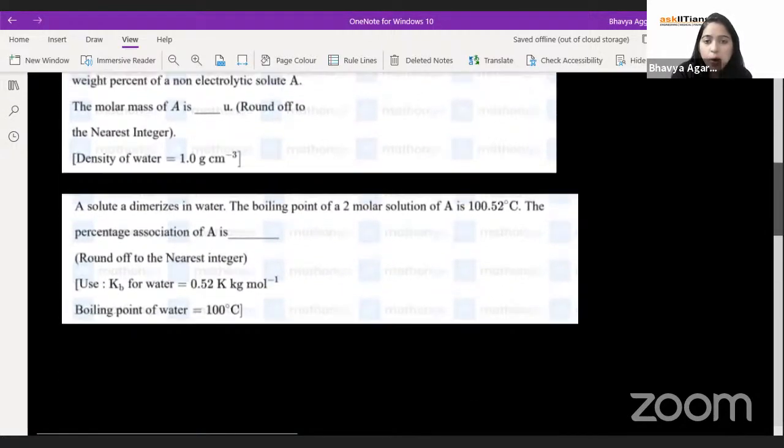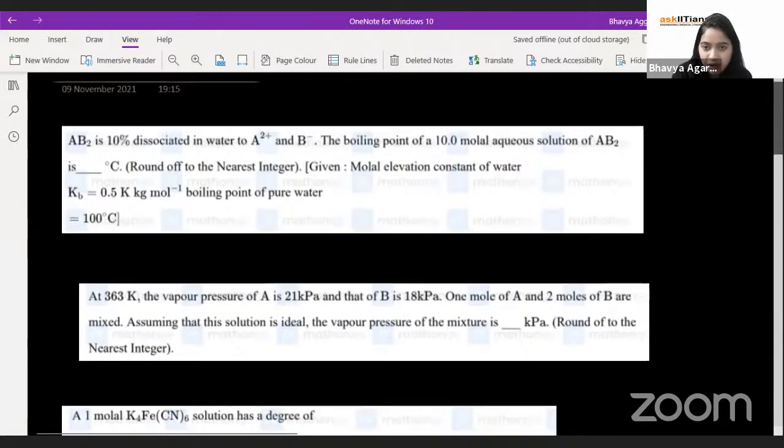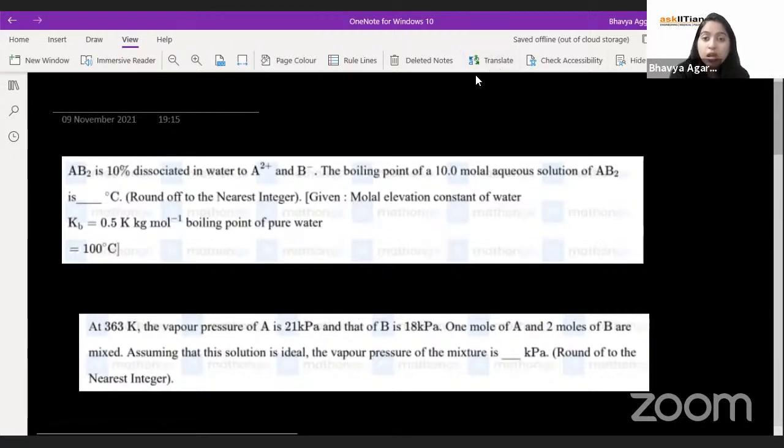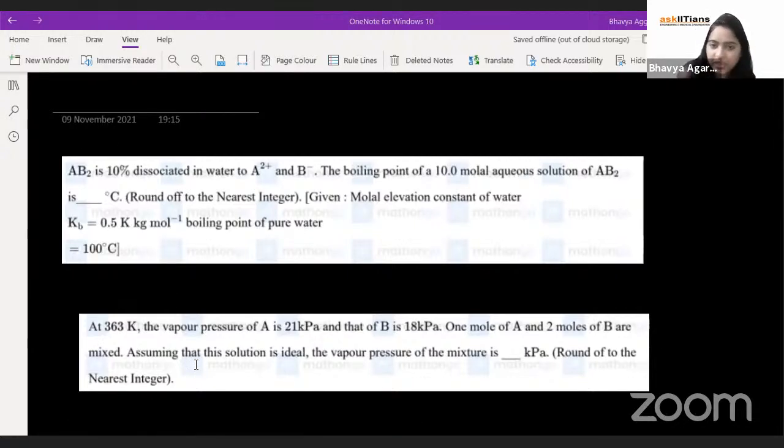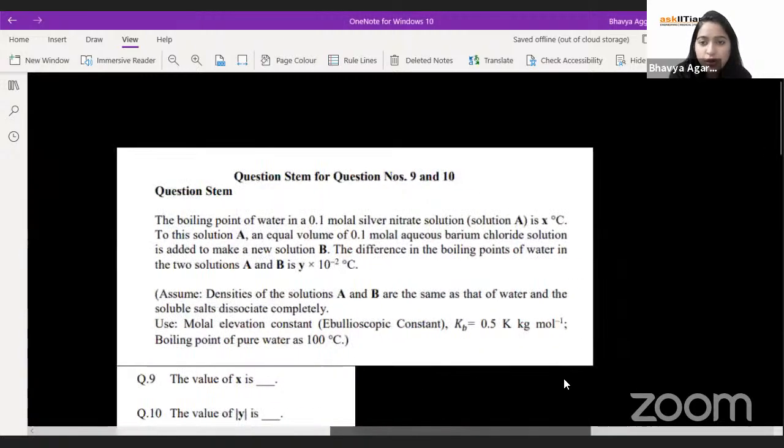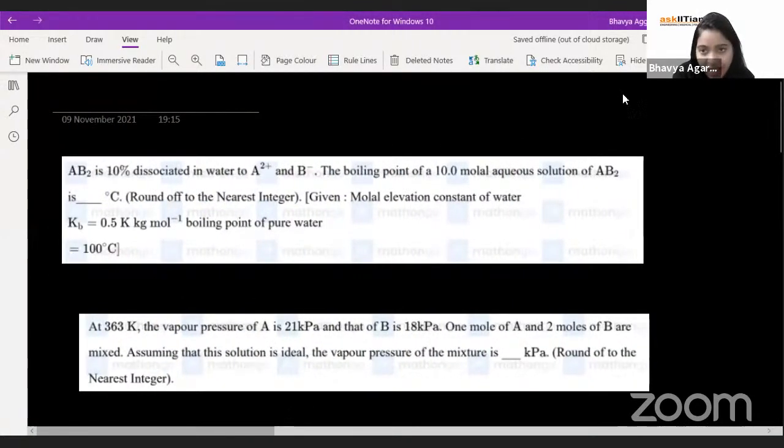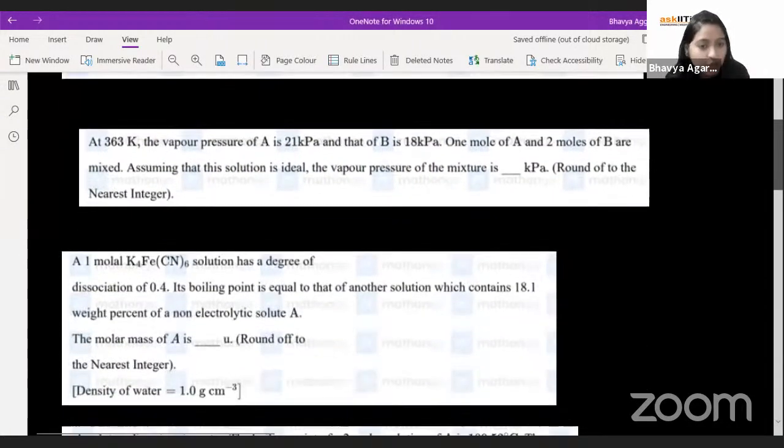I'll be sharing how to get the notes. So the notes I will be sharing on your WhatsApp group. I'll send it to your respective teachers, and they will be sharing it with you. All right. So guys, when you are shared these notes, these are the questions you are expected to do. And in the next class, we will be discussing the solutions of these questions.